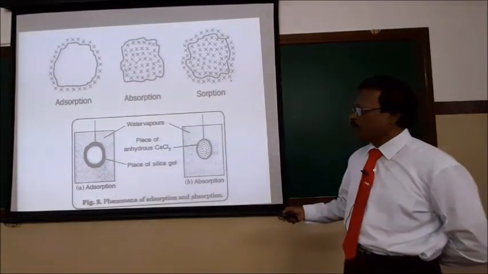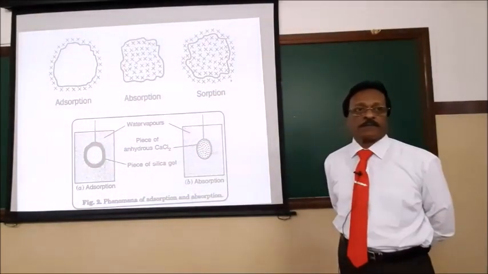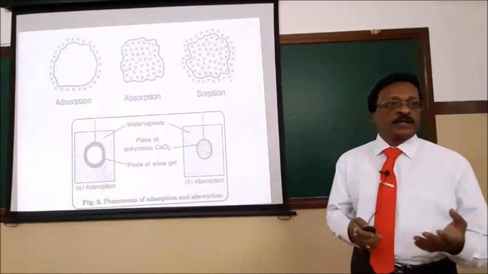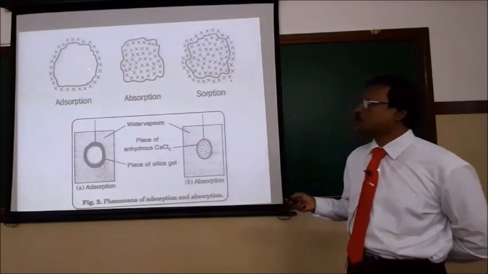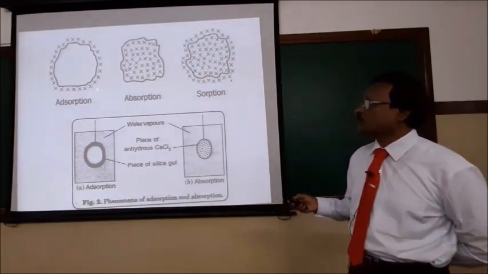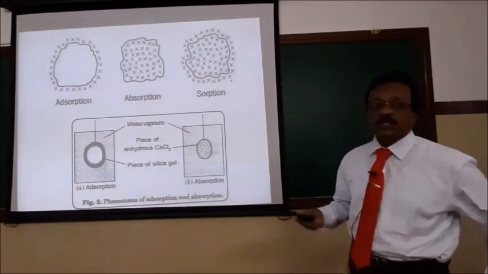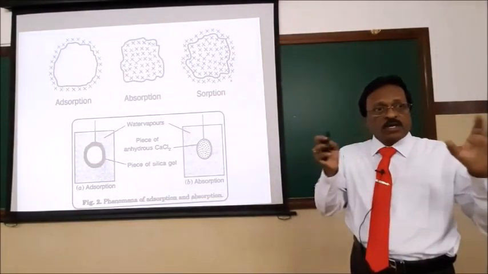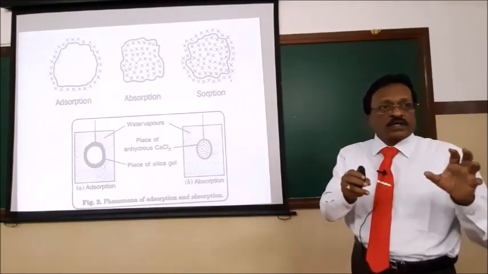And the most important part: adsorption is an exothermic process. For this you have to go to thermochemistry. Exothermic means heat is liberated. Why does adsorption involve the evolution of heat? Look at this. Whenever adsorption occurs, the residual energy decreases on the surface, because every surface has unbalanced forces of attraction. The chemical bonds, electrons will be there. So we call it unbalanced force of attraction.